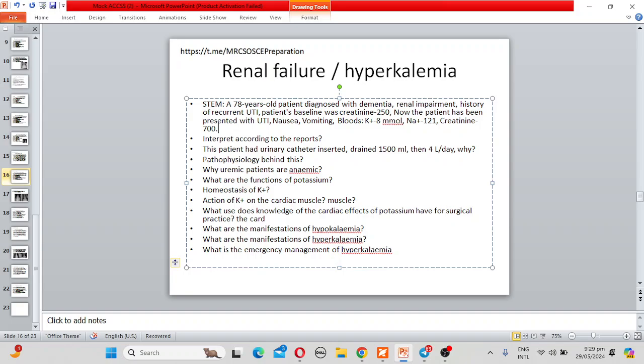In cardiac tissue, it causes the heart to become flaccid and leads to bradycardia. Okay, can you tell me the mechanism behind this, or the effects of potassium on the heart in surgical practice?